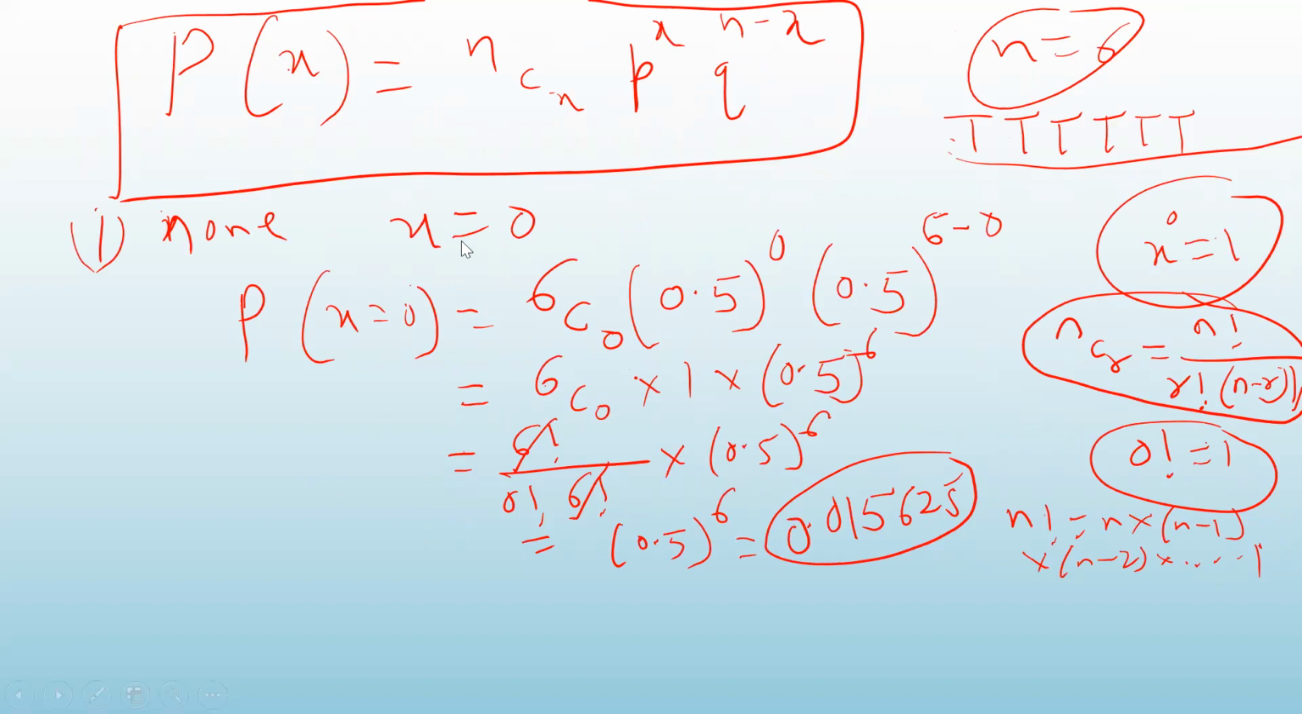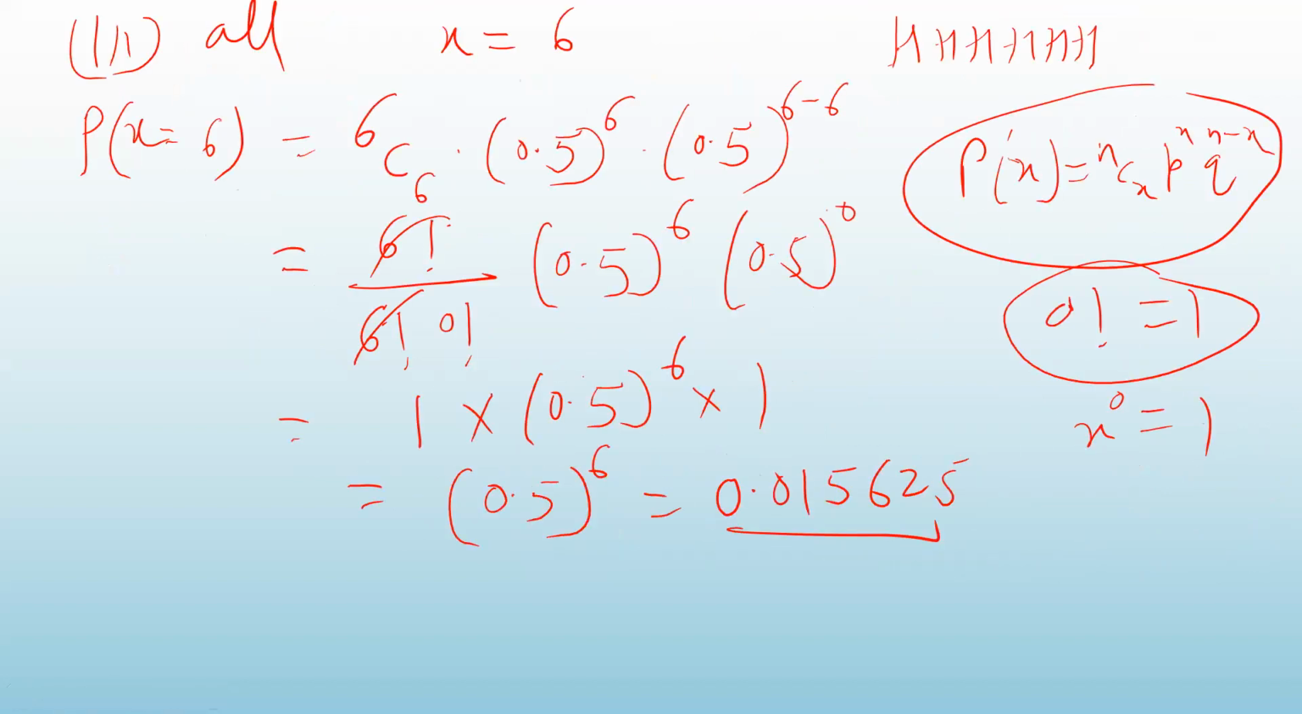See, probability of getting no head, none of the time you got head. That also is the same because 6C0 and 6C6 are the same. And here also one of the power was 0, so here you get 1. So this is how you have to solve such type of problems.